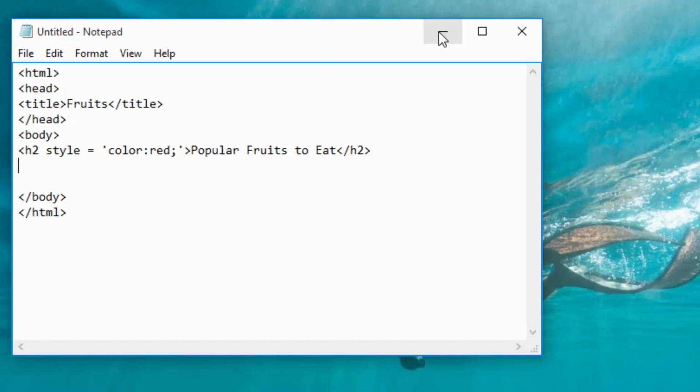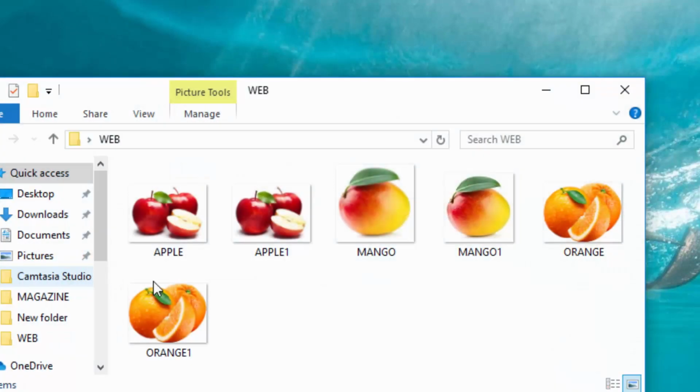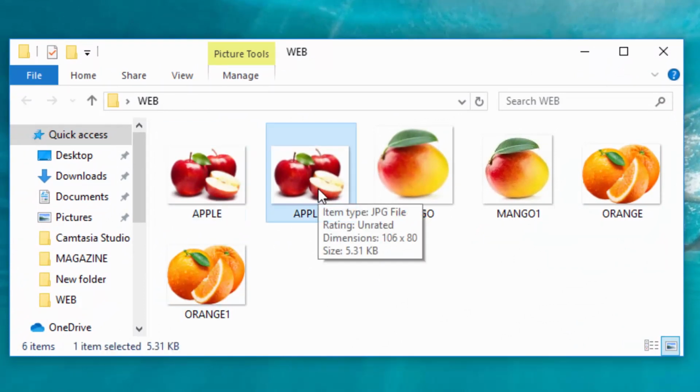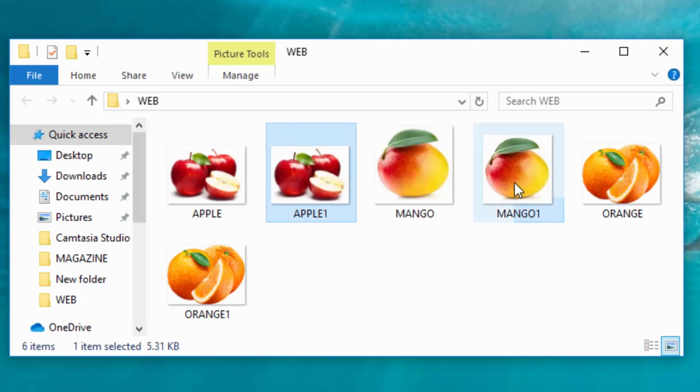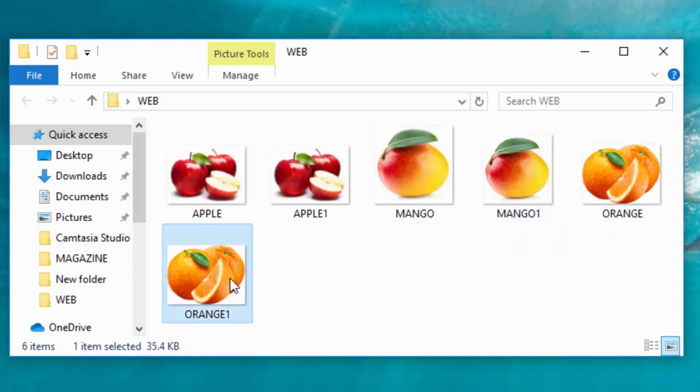So I will come here to my folder and confirm the type of file. I will point to this apple. I can see it is JPG. Mango, it is JPG, and orange is PNG. So it is only orange which is PNG.